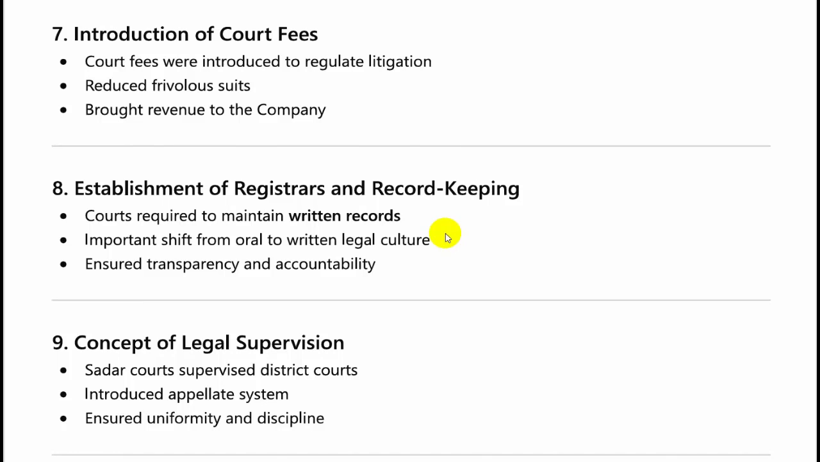Also, court fees were introduced. This was introduced to reduce litigation and also to reduce the frivolous suits that were being brought to the courts. And in a way, this also brought revenue to the company. So this is an important first: the introduction of court fees.